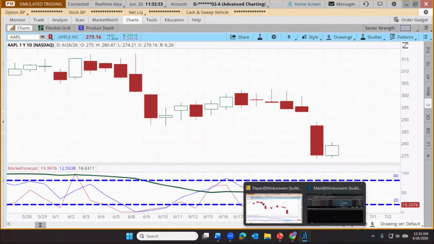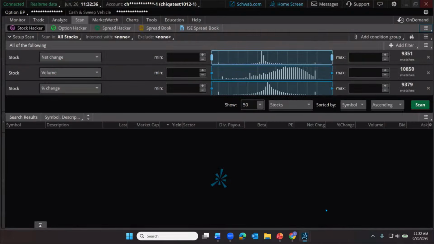So what I've done is I built a scan for it. So let me go show you how that was built. And I'll share it with you too. But I'm going to take us over now to the live platform. You'll notice the color scheme changed. I do have Paper Money open and I have the live platform open.